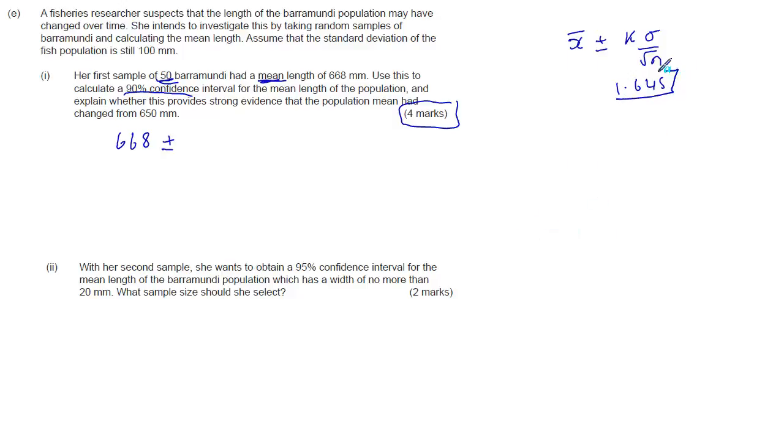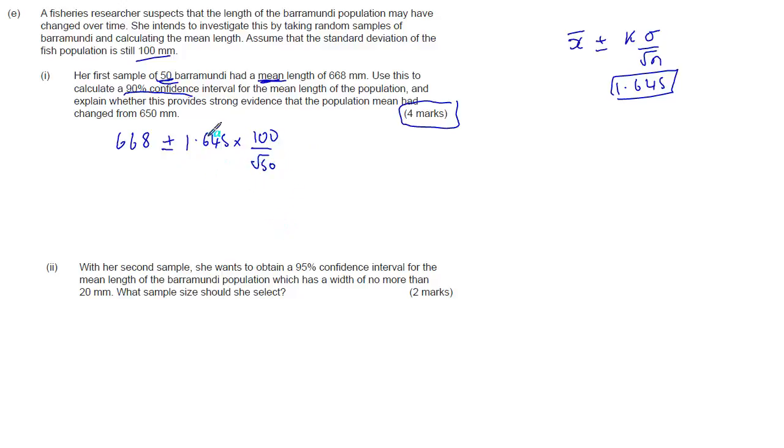It's handy to just know those standard values though. So that's 1.645 times the sigma value, which we know was 100, and we're told it still is, over root 50, because that's the sample size.